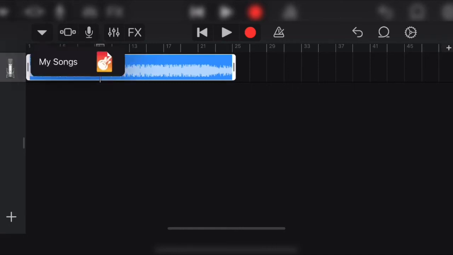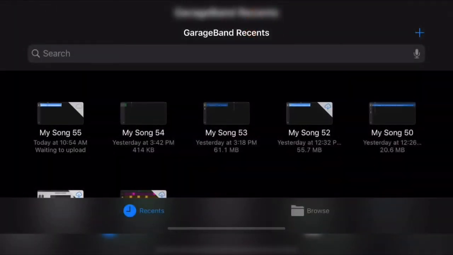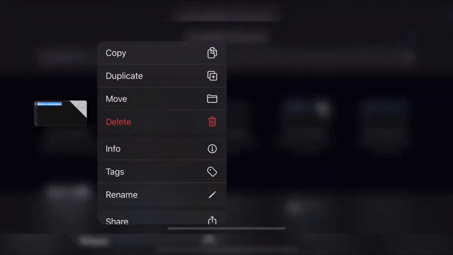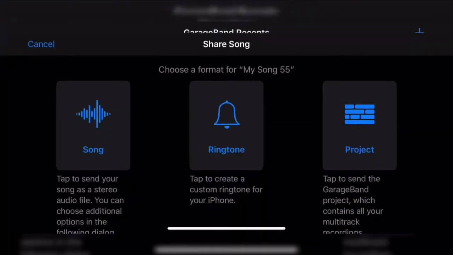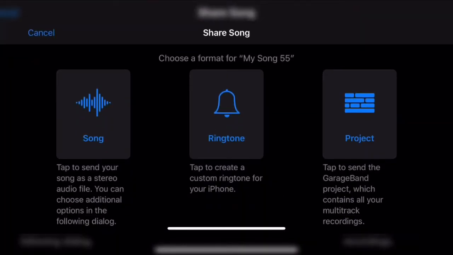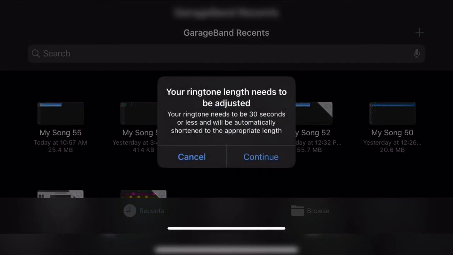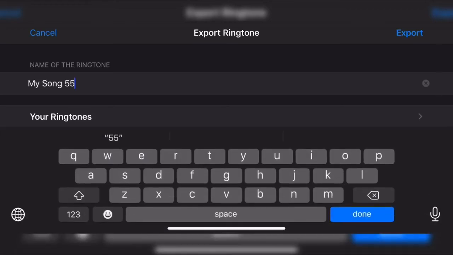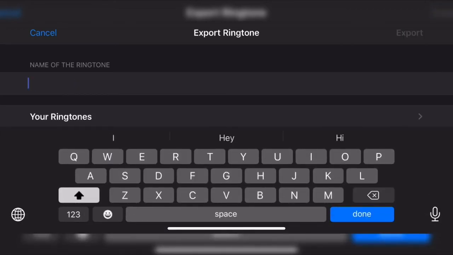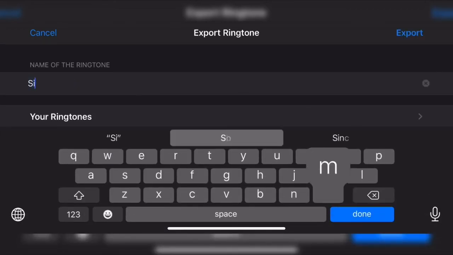Now you need to export your ringtone. Click the arrow, click My Songs, and hold down on your song. Click Share and click Ringtone. If this pops up, just click Continue. Last, name your song, click Export, and click OK.